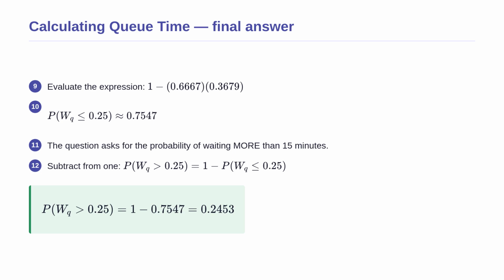Now we evaluate the simplified expression. The exponential term gives roughly 0.3679. Multiplying this by 2/3 and subtracting from 1 yields approximately 0.7547. This means there is a 75.47% chance a caller waits 15 minutes or less. However, the original question asked for the exact opposite scenario. By subtracting our previous result from 1, we find there is a 24.53% chance a caller will be stuck on hold for more than 15 minutes.